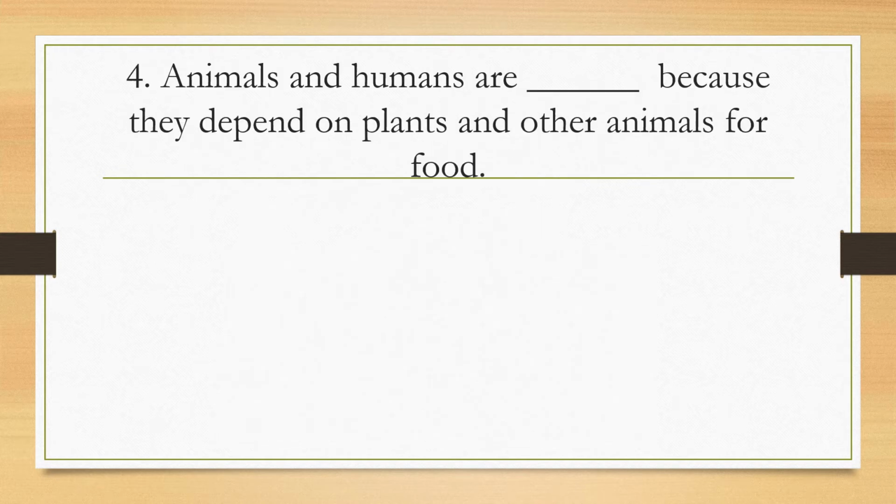Number four. Animals and humans are blank because they depend on plants and other animals for food. What do you think? They are omnivores. Yes, it's true. Animals and humans are omnivores because they eat plants and meat. They can eat both plants and animals.